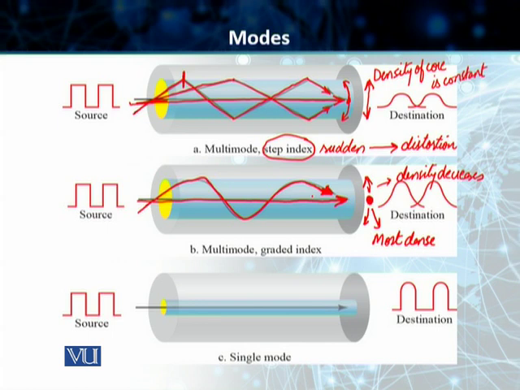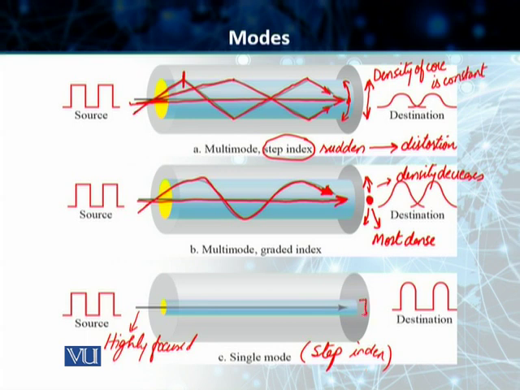Now, students, we come to the single mode fiber. Students, single mode uses step index, but in this particular case, you can see that we have got first of all, we have got a highly focused source of light. We have got a highly focused source of light, and this is still using the step index, and it is manufactured with a much smaller diameter than that of multi-mode fiber.